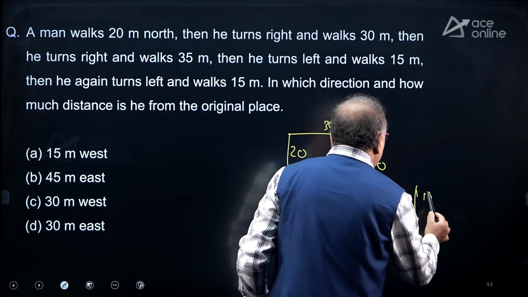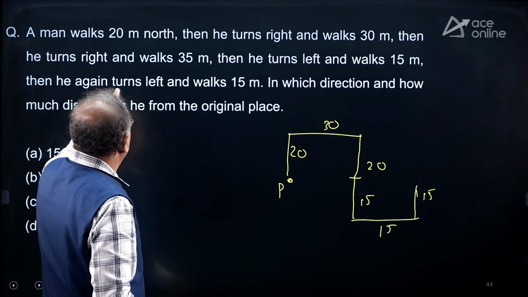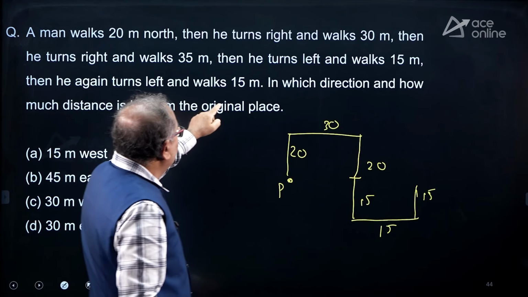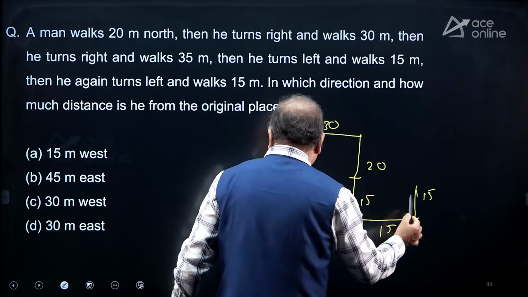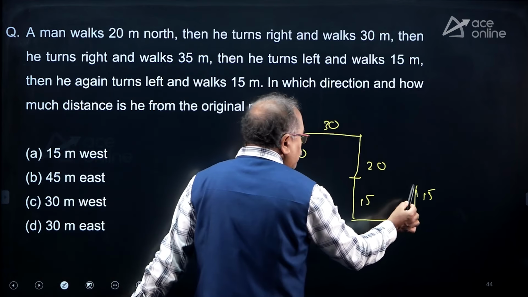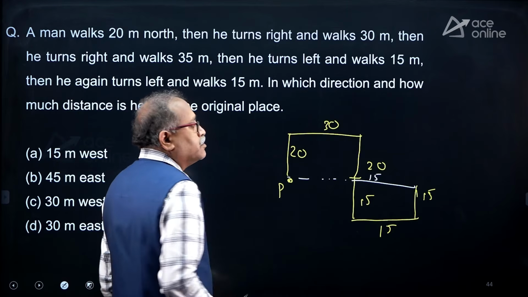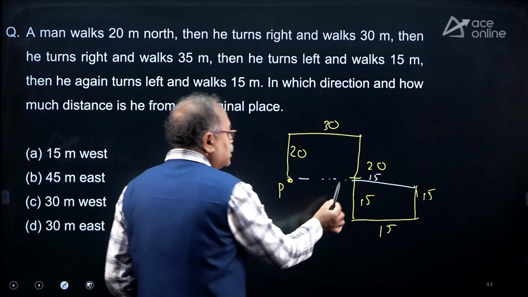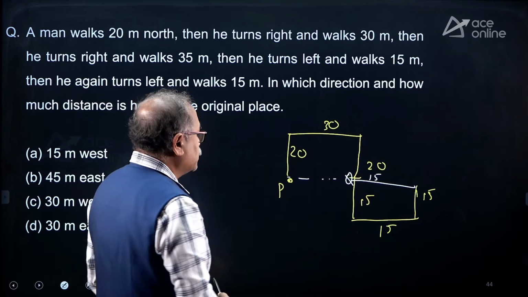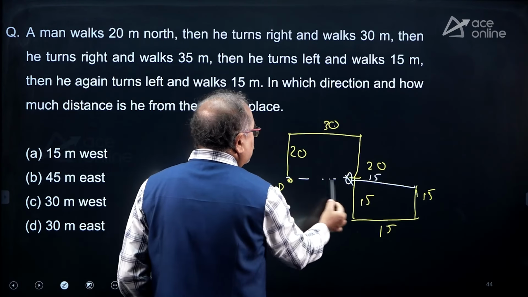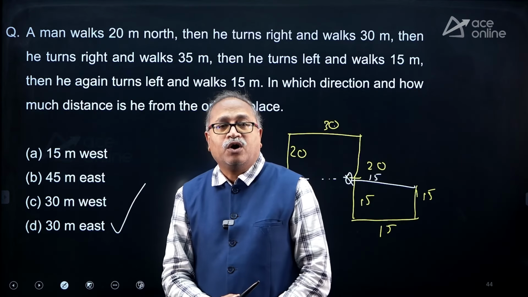So this one 15 meters. So then he again turns left and walked 15 meters. So this one, the left is this part and 15. So this 15 will come over here. This is 15 and they are parallel over here. So now that person is at this place Q. So in which direction? East direction. What is the distance? 30 is the distance. So 30 and east direction. Option choice D.